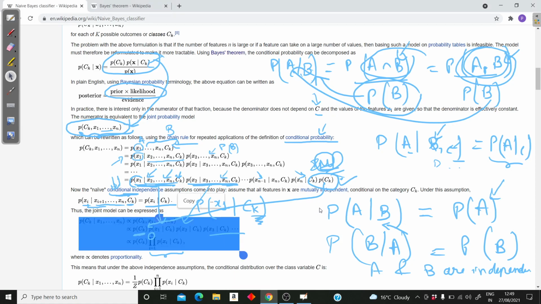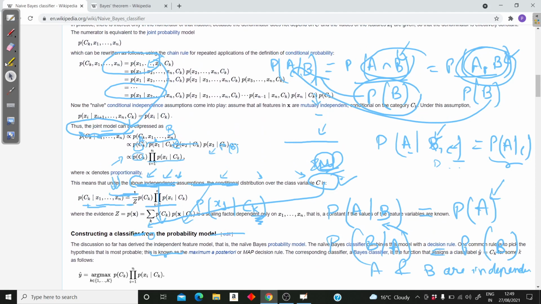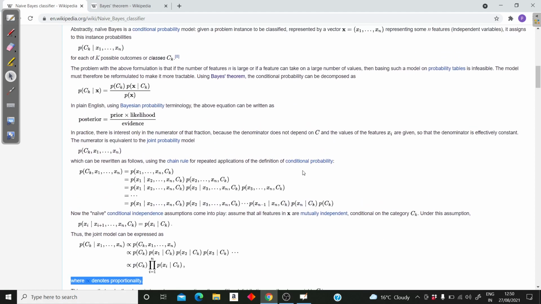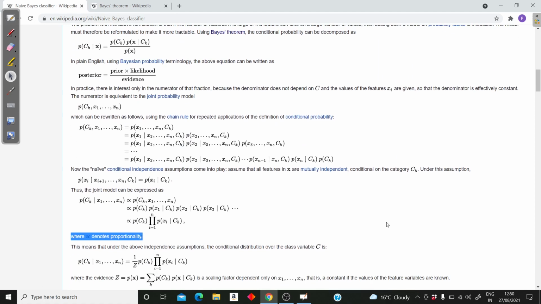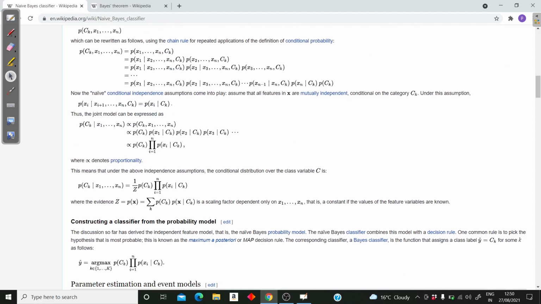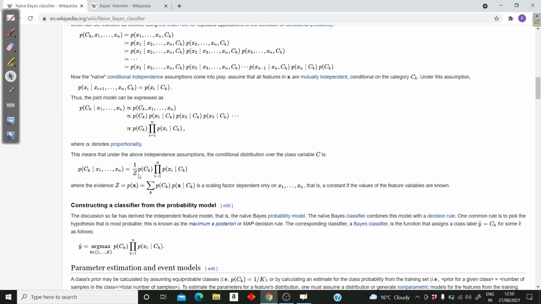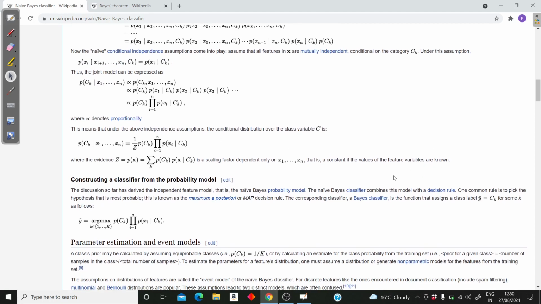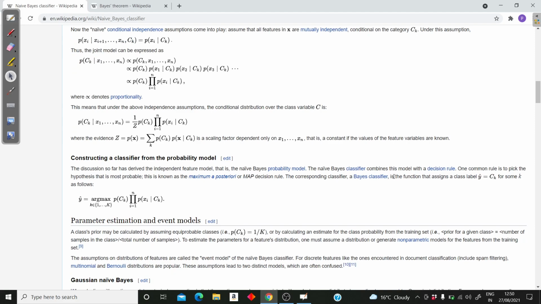And note that I just used the proportionality sign here. As you can see, I used the proportionality sign because we are just concerned about the numerator, because the denominator is p of x and it's a constant value. Because x we already know from our input, so we just have the proportionality sign. We are just concerned about this thing. Now, if you have to remove this proportionality sign, you have to have p of x in the denominator as well. So this is how we are making our model naive Bayes.